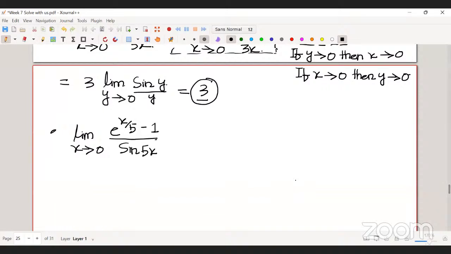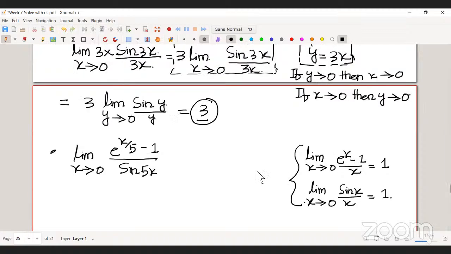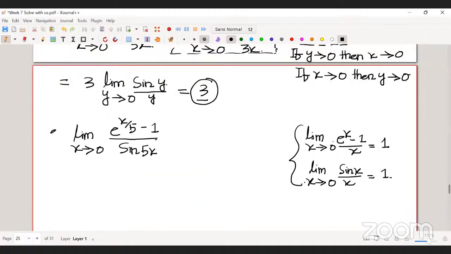We know two things, and we are going to use them here: the limit as x tends to 0 of e power x minus 1 by x is 1, and the other limit is also 1. As you can see, we have already solved a similar kind of problem, so we just need to multiply by x and divide by x.